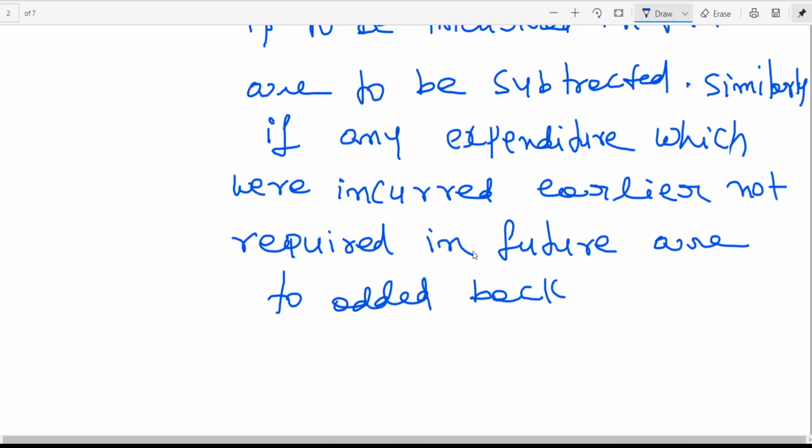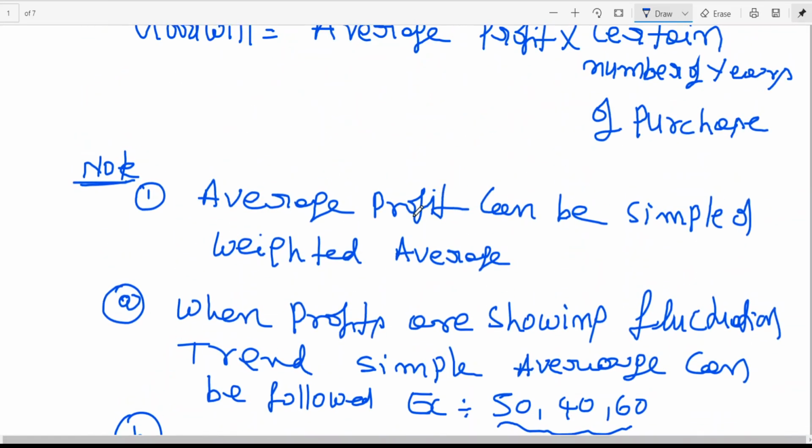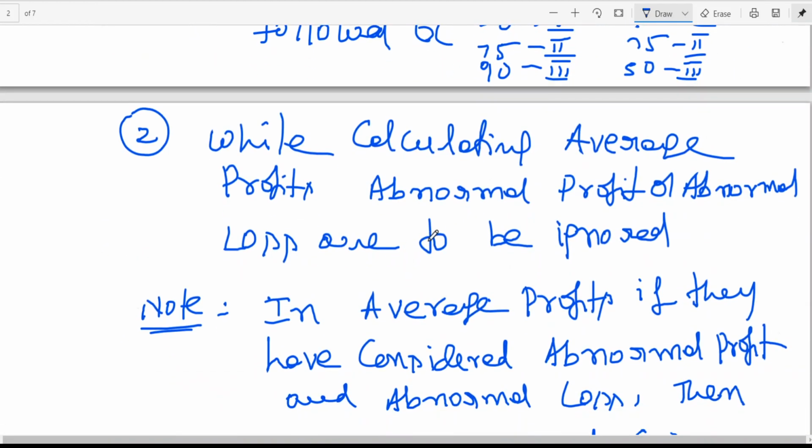So because of that, what happened? My profit will come down. I think these are the changes which you are required to be doing while calculating average profit. Is this clear? So I have explained the 3 points to you. Average profit can be simple or weighted average. While calculating average profit,